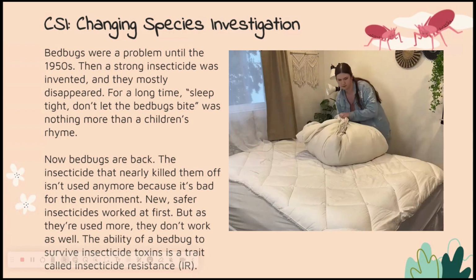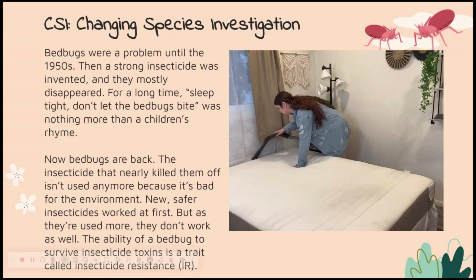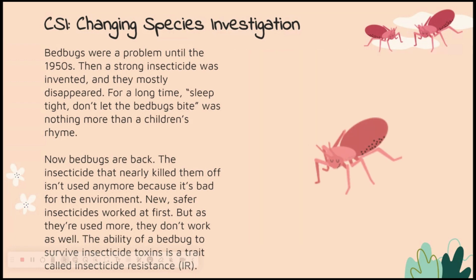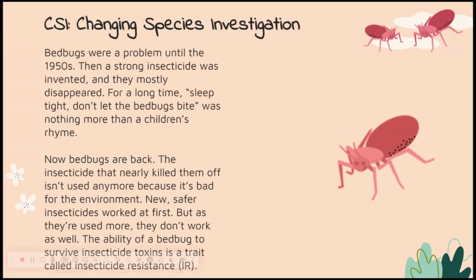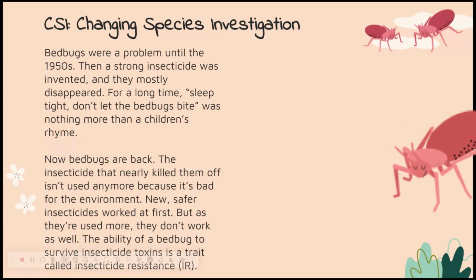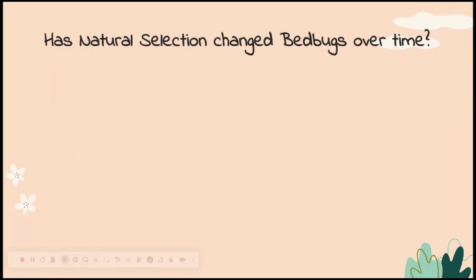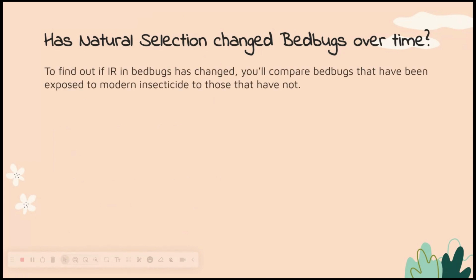New, safer insecticides worked at first, but as they're used more, they don't work as well. The ability of a bedbug to survive insecticide toxins is a trait called insecticide resistance, or IR. Has natural selection changed bedbugs over time? To find out if IR in bedbugs has changed, you'll compare bedbugs that have been exposed to modern insecticide to those that have not.